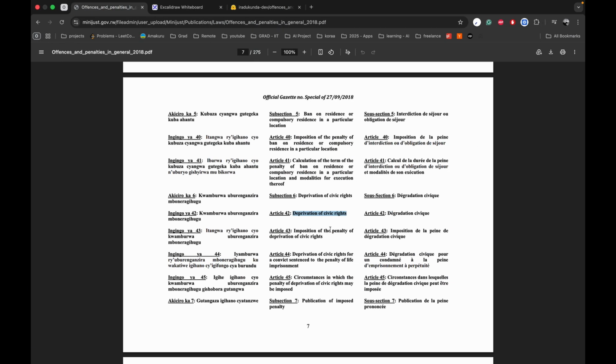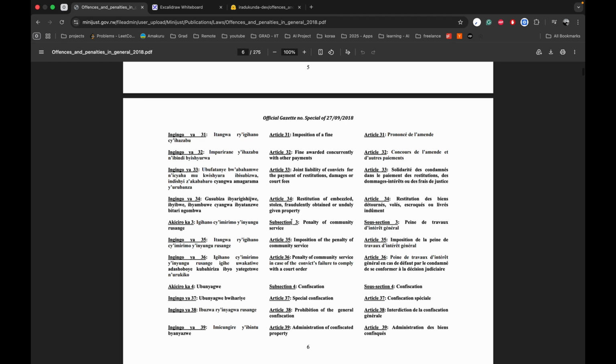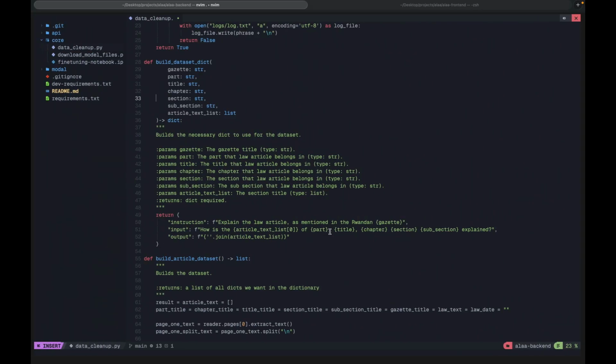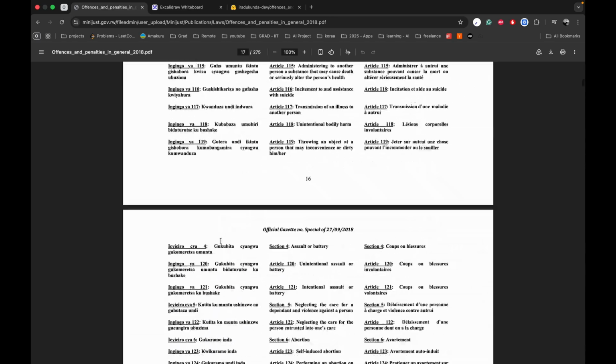So these articles are classified into parts, subsections, sections, and all of that. So of part, title, chapter, section, and if a subsection exists, is explained. Then the output should be the output of this.